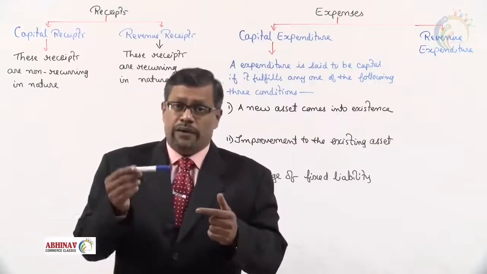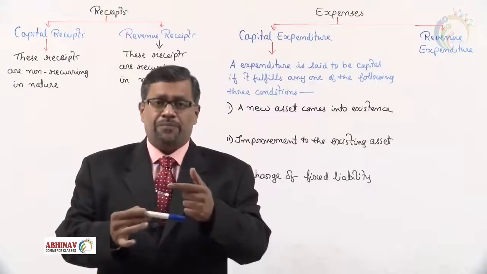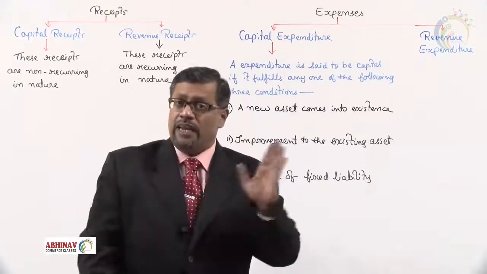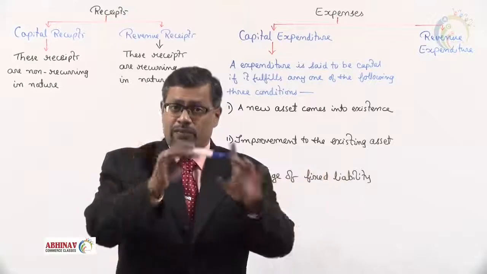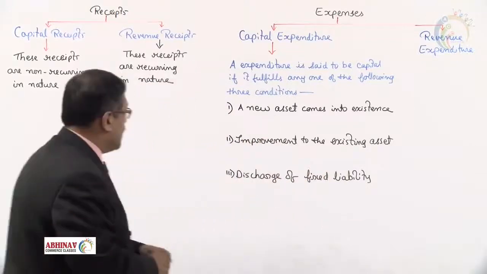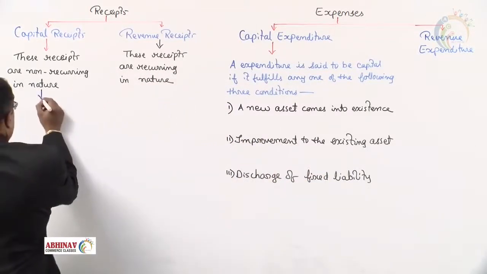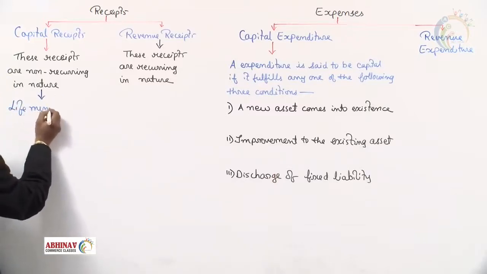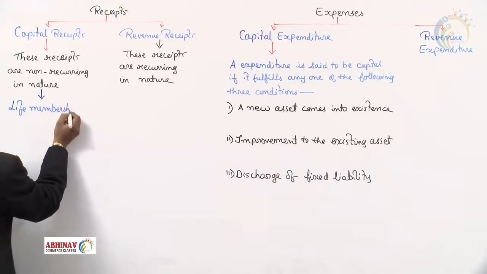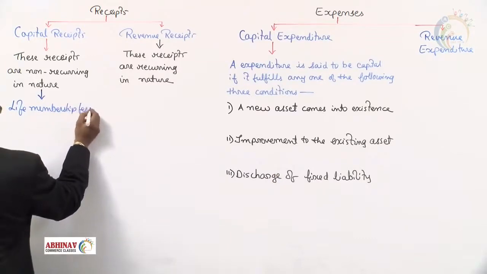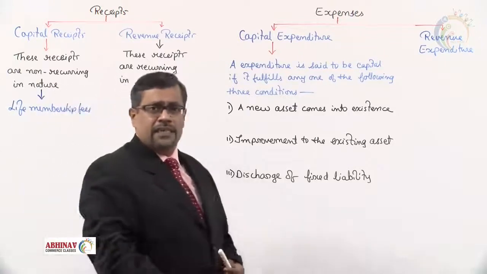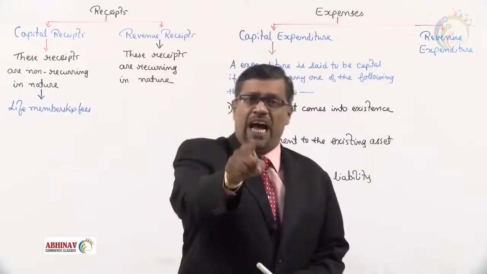Revenue receipt means the income that is received again and again from the same source. In the last video, I had given you some examples of incomes. Here, let's see it. Non-recurring: life membership fees. The fees that we receive in lump sum from the members is received only once from that member.